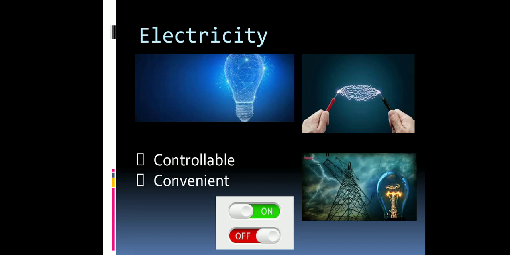Okay, for example, if there is no electricity, there is no power, refrigerators will not work, food gets spoiled. Colder places get colder, hotter places get hotter.